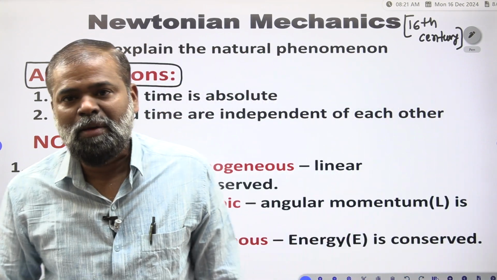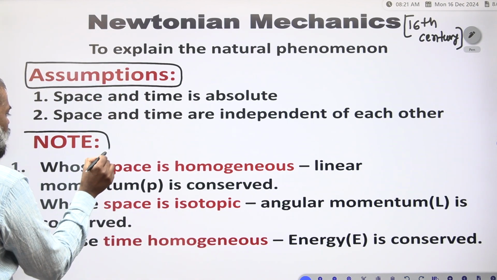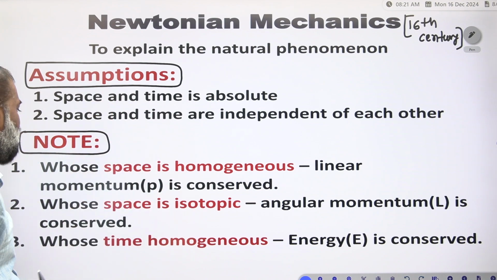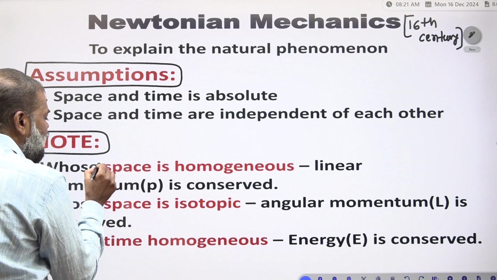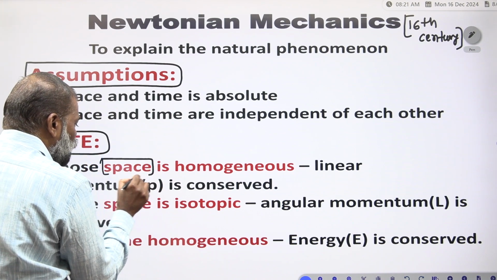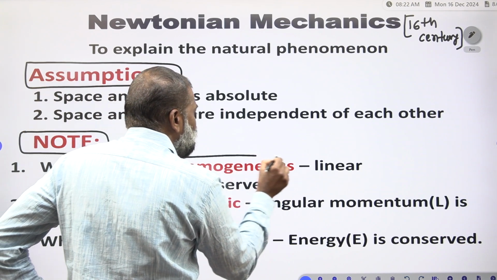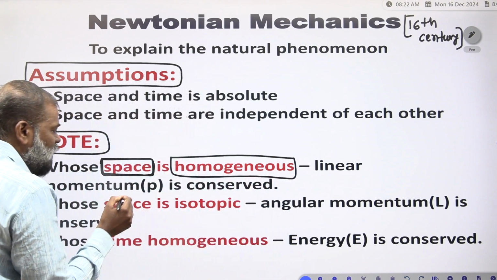One note I am giving: maybe I have to teach these things after some time, how it is conserved, all these things we have to discuss while I am teaching Newtonian mechanics. Once you have to see, whose space is homogeneous, which parameter is conserved? Linear momentum is conserved.